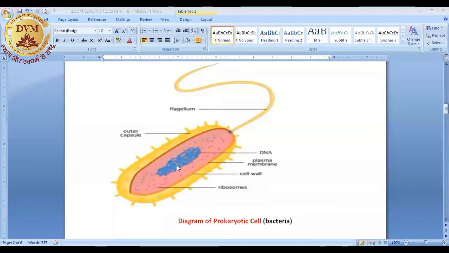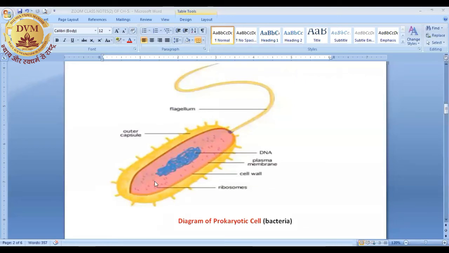There is no nucleus and no nuclear membrane to cover this DNA. So we can say that bacterial cells do not have a true nucleus. That's why it is the best example of a prokaryotic cell.